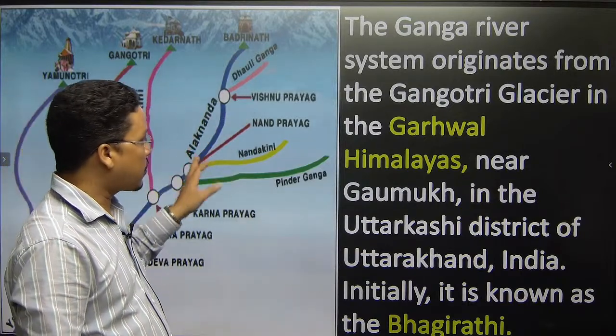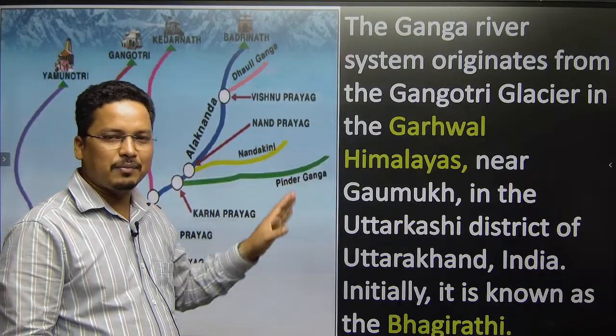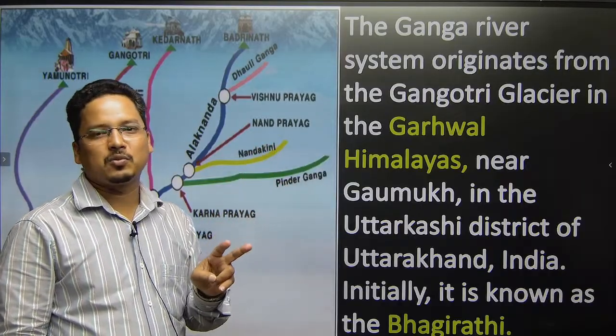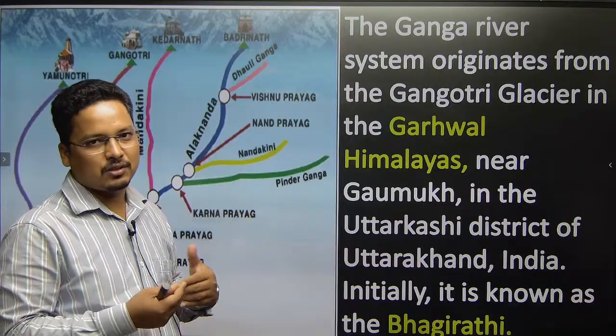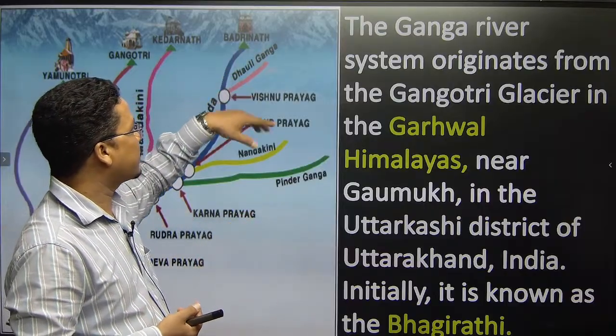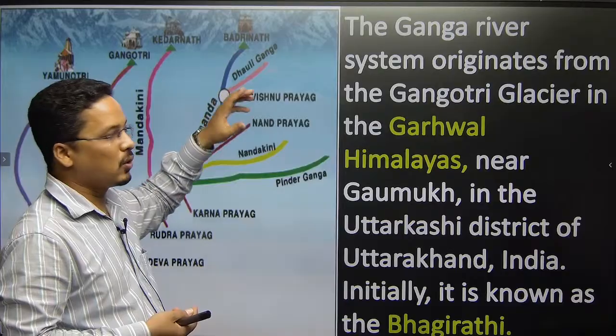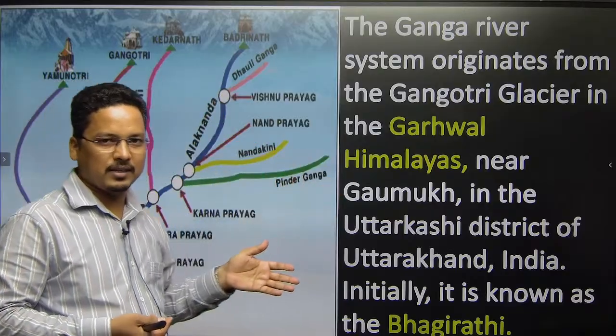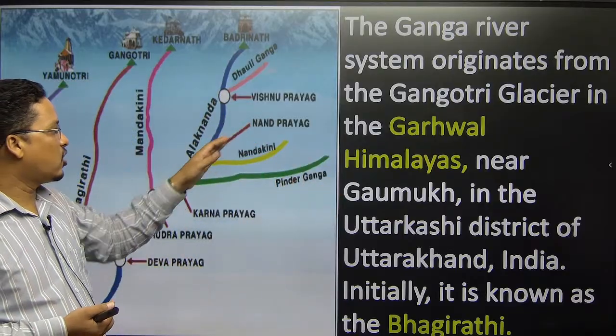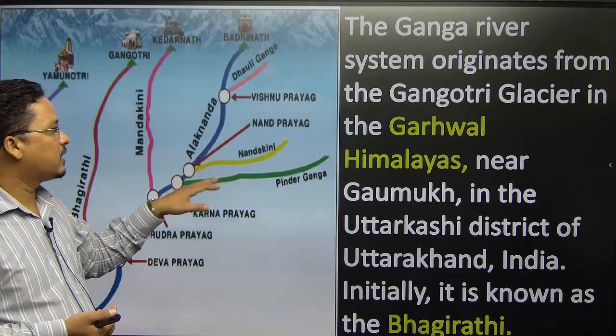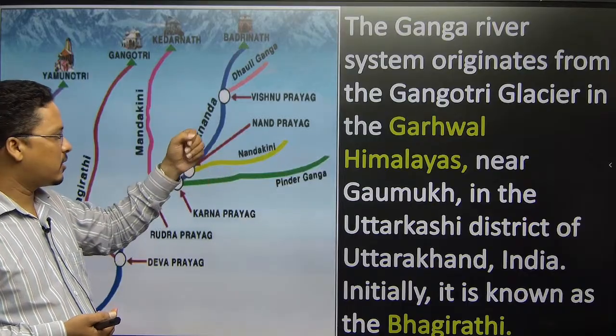And these are the 5 prayags in Uttarakhand. Prayag means the meeting place of 2 rivers. The first one: the Alkananda is coming, and with it the river Dhauli Ganga meets, which gives the Vishnu Prayag. Then the Nandakini gives the Nanda Prayag.